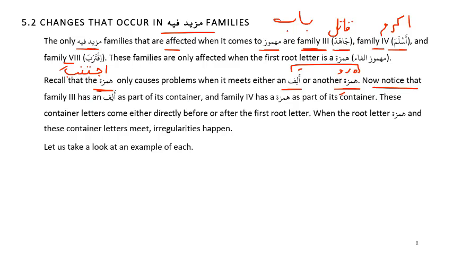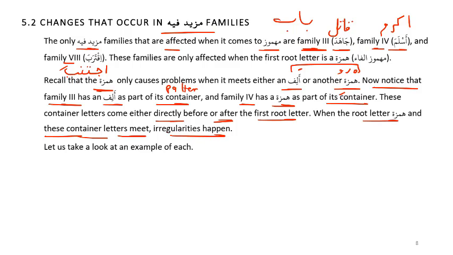Now notice that family 3 has alif as part of its container. Container is basically the pattern. And family 4 has hamza as part of its container. These container letters come directly before or after the first root letter. When the root letter hamza and these container letters meet, irregularities happen.